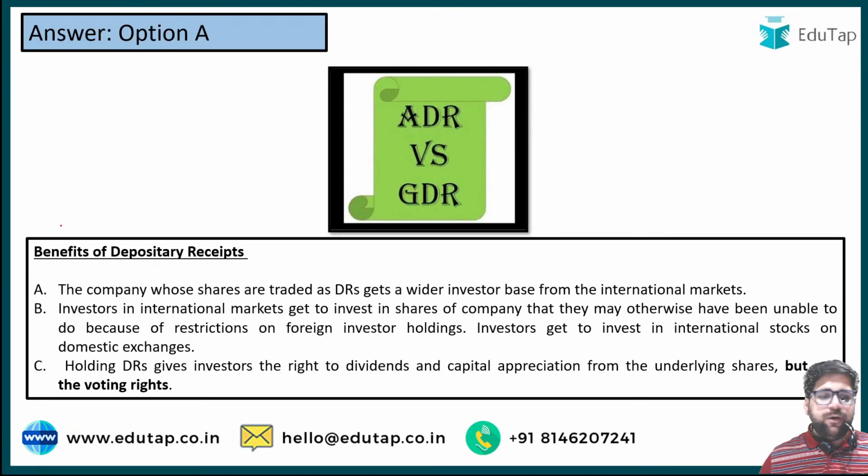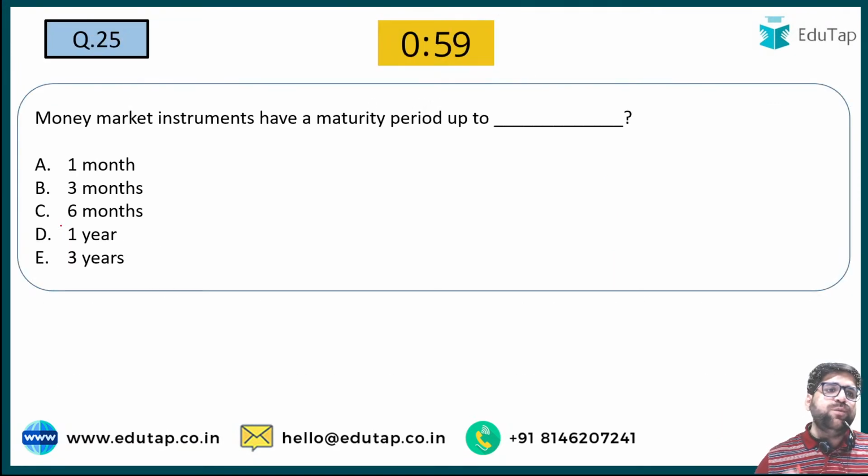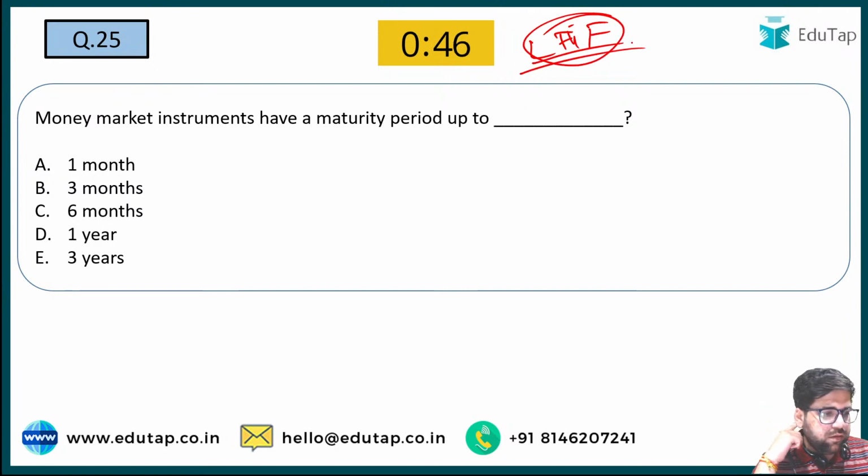So we have covered this particular concept. Now let's move to question number 25. Money market instruments have a maturity period of up to. A very easy question, a low hanging fruit again. Question number 25. Money market instruments have a maturity period of. Yes, up to 1 year.